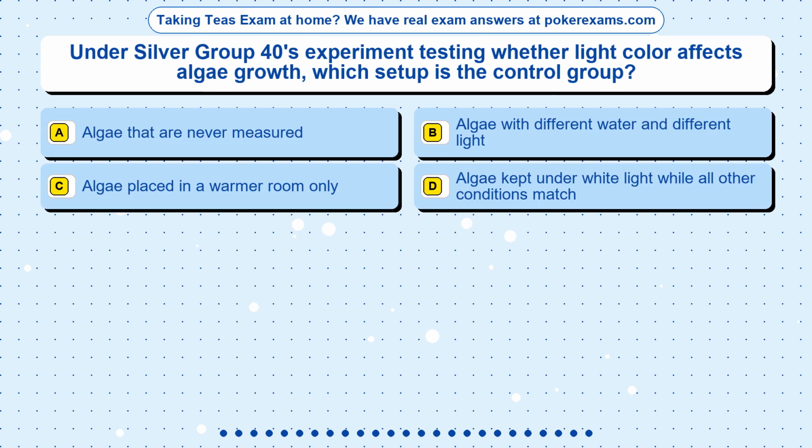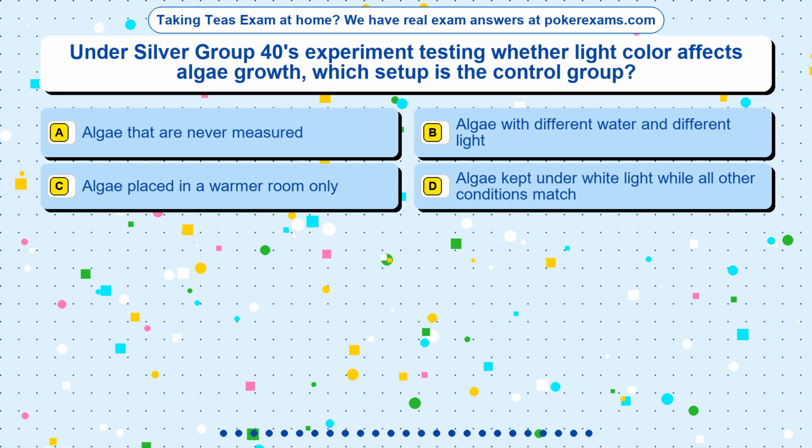Question 20. Under Silver Group 40's experiment testing whether light color affects algae growth, which setup is the control group? Option A, algae that are never measured. Option B, algae with different water and different light. Option C, algae placed in a warmer room only. Option D, algae kept under white light while all other conditions match.